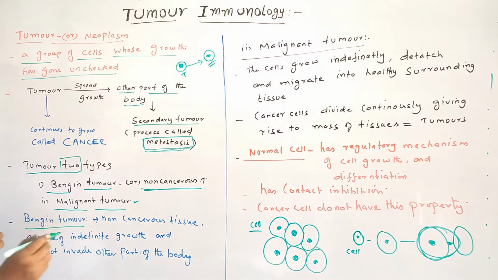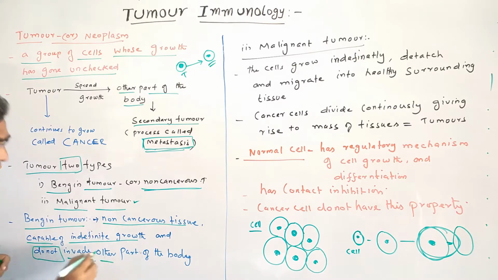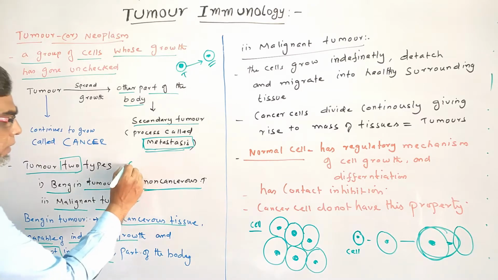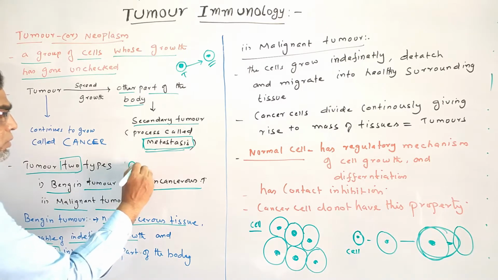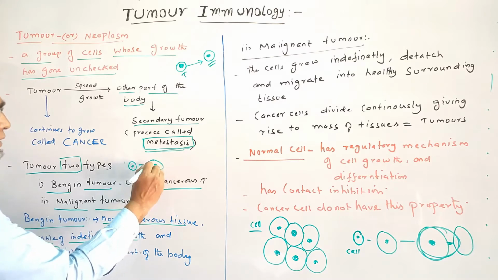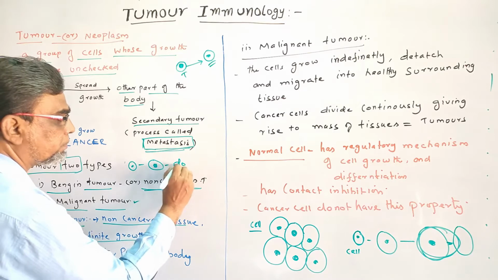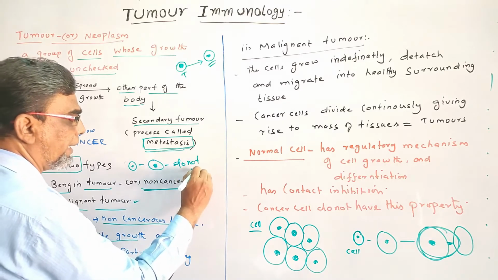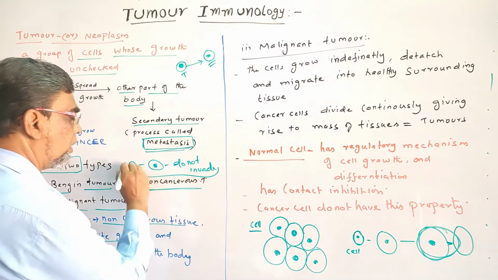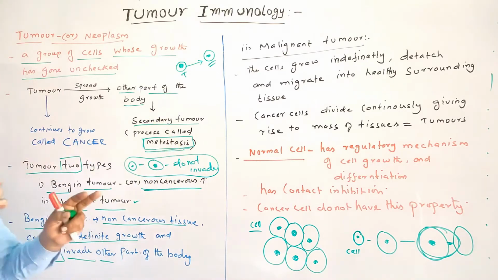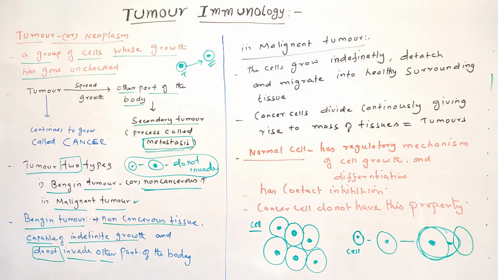So we discussed what is benign. Benign tumor is nothing but non-cancerous tissue, capable of indefinite growth, and it does not invade. Make the point: it does not invade other parts of the body. So the tumor will grow, slowly growing in size, but it will not invade the other parts of the body. It does not invade other tissues. Now this condition is called what? Benign tumor or non-cancerous tissue.